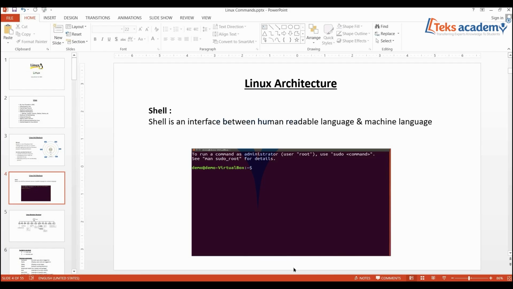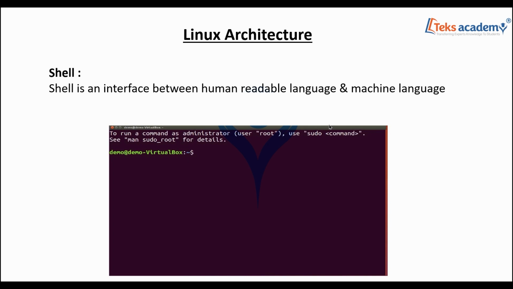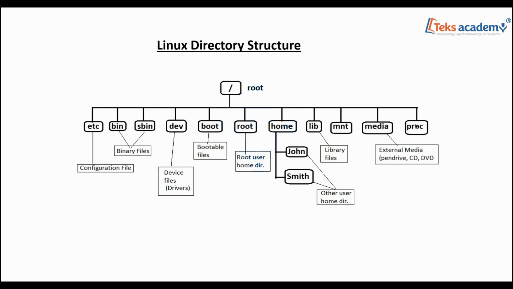Now Linux has its own file structure, or directory structure. The Linux directory structure has, at the top level, the root directory. This slash represents the root directory. Everything is in the root directory. There are again multiple directories, and these directories include different types of files. All of these are inside the root directory. So the top level directory is the root directory.